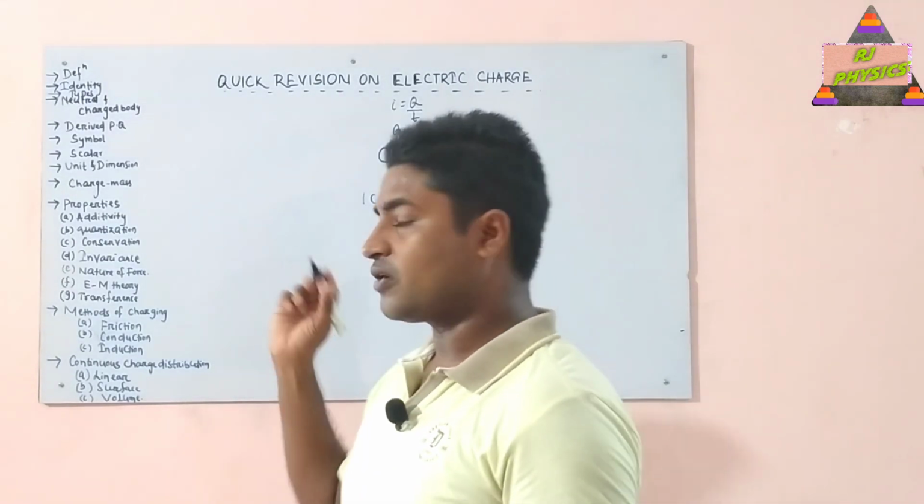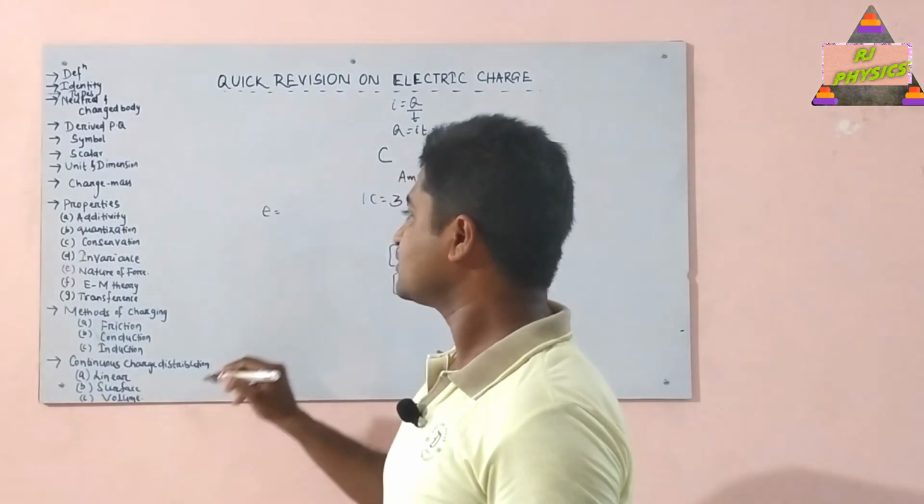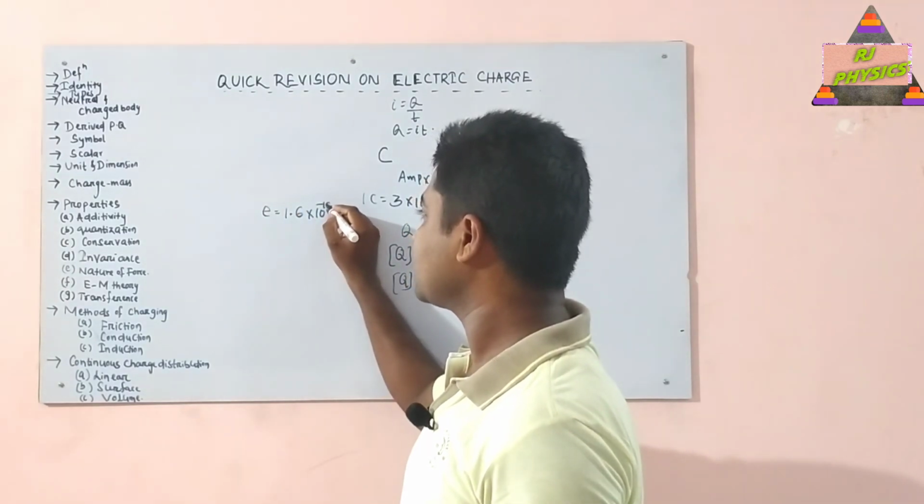Okay, and one more thing we have to remember, that charge on an electron is represented by the symbol e, whose value is equal to 1.6 into 10 to the power minus 19 coulomb.